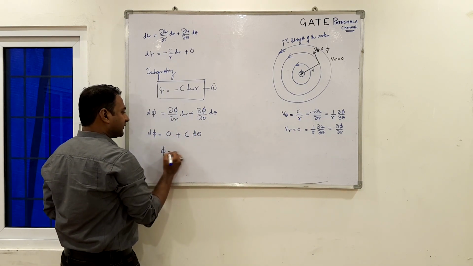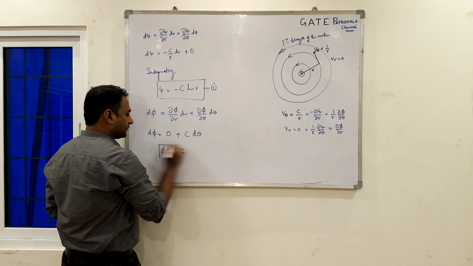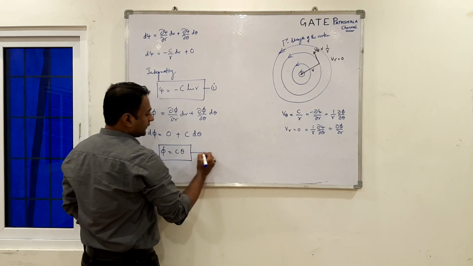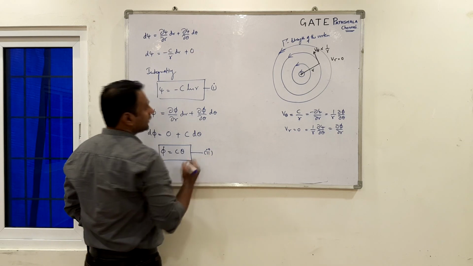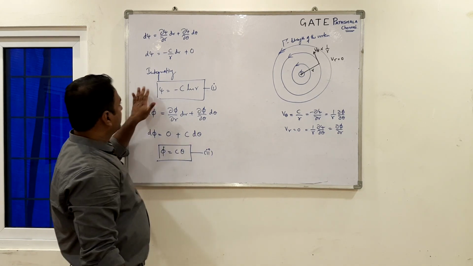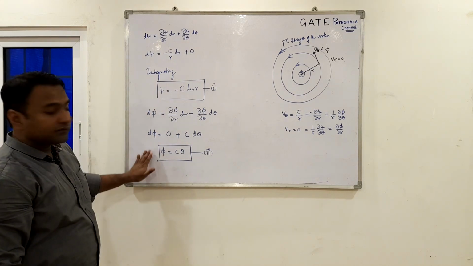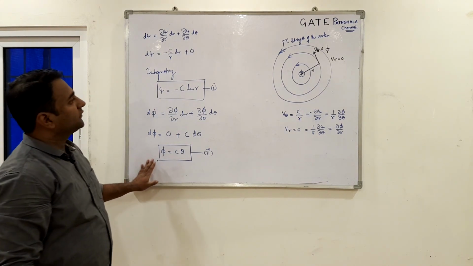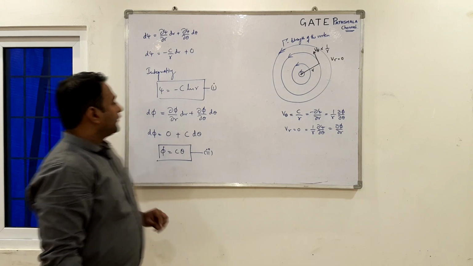So phi becomes C theta. Let's call that equation number 2. So we got both the stream function and the potential function for a free vortex flow.